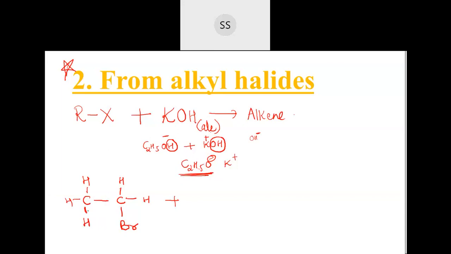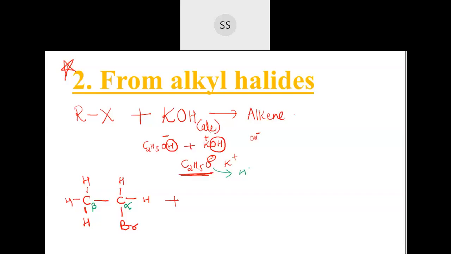Now I will tell you the names also. The first carbon to which the halogen is attached is called the alpha carbon. These are common names. The next carbon, next to it, is called the beta carbon. The hydrogen attached to it is called beta hydrogen. Here this is the alpha carbon, the hydrogen attached to it is alpha hydrogen, and this is the halogen group. So at the alpha position you have a halogen. What I told you just now: when you take alcoholic potassium hydroxide, this is a very strong base.